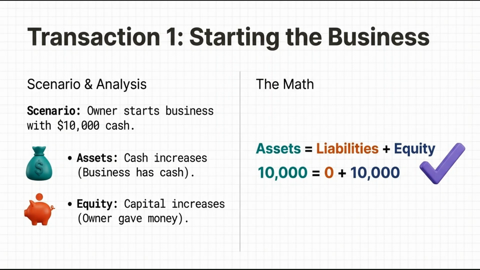The calculation: $10,000, that is assets, is equal to liabilities, which is not there, so $0, plus equity, that is $10,000. So here it's clear our equation is perfectly balanced.